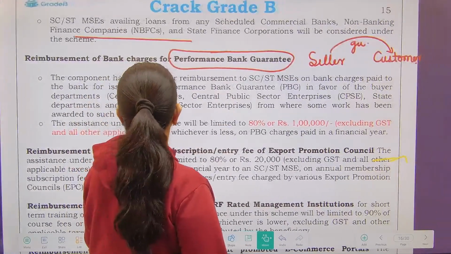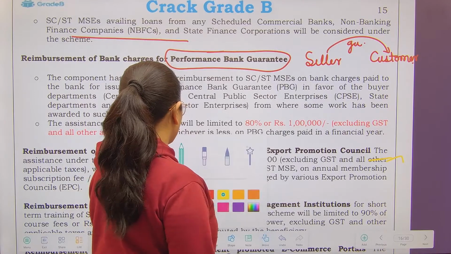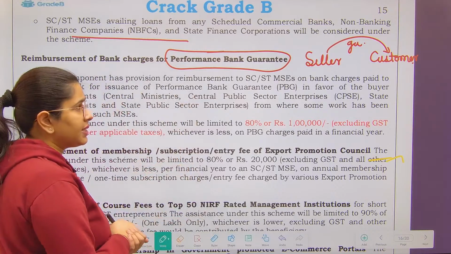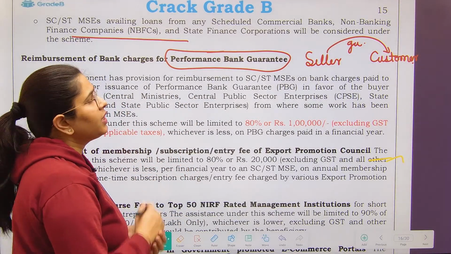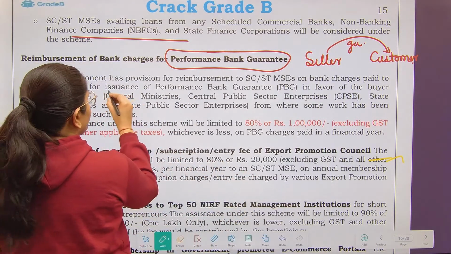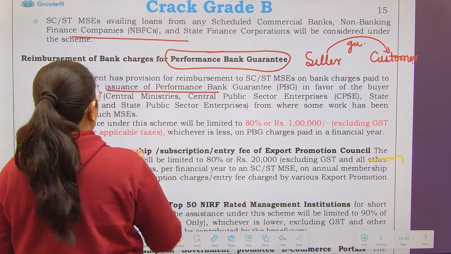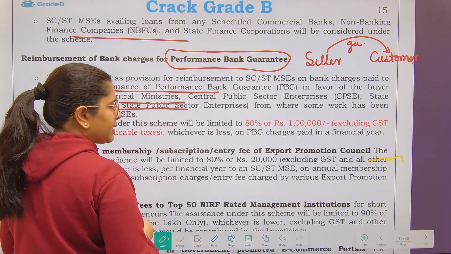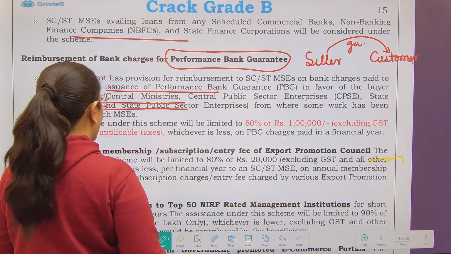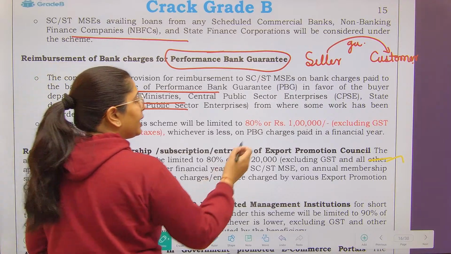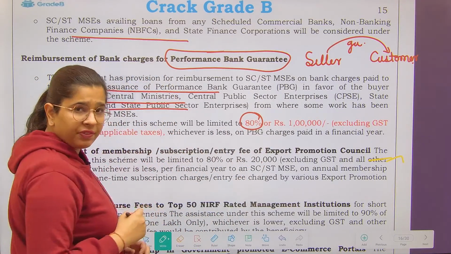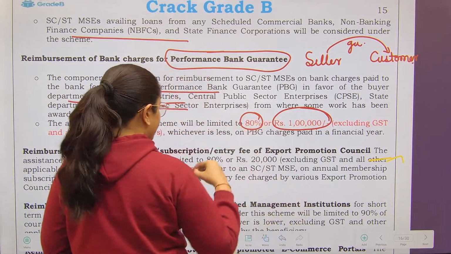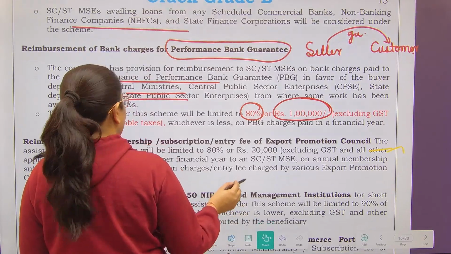So see, reimbursement of, if such kinds of guarantee has been provided by the SC/ST MSEs, then whatever bank charges they have paid for the issuance of performance bank guarantee in favor of buyer departments, the state departments and state public sector enterprises, these all can be the buyer. Assistance will be limited to 80% of the fee that you have paid or 1 lakh rupees excluding GST, whichever is less.